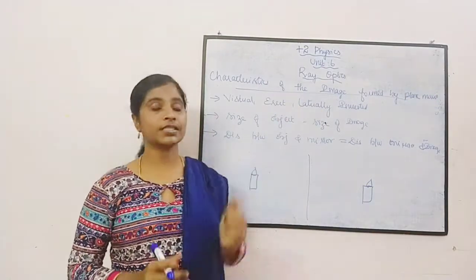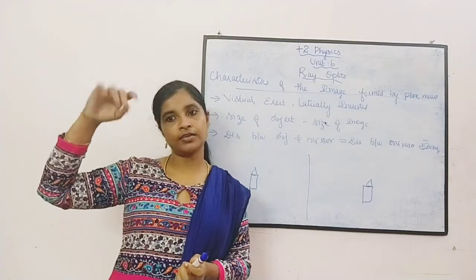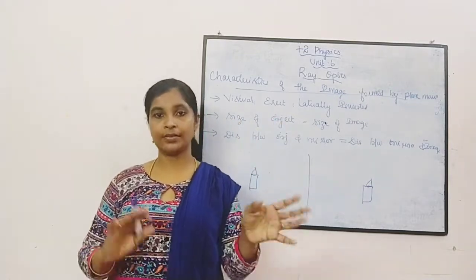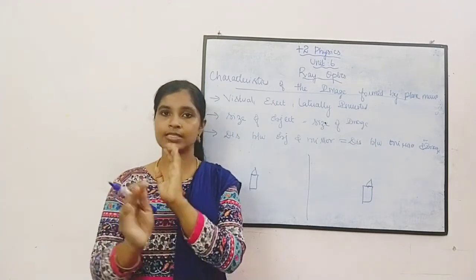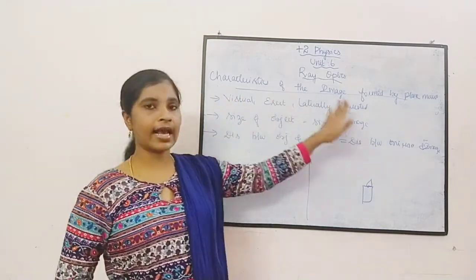The third one is that it is laterally inverted. Laterally inverted means if you raise your right hand, it will seem like the left hand. If you raise your left hand, it seems like your right hand. That means right appears as left and left appears as right. Such a type of image is called laterally inverted. So it is virtual, erect and laterally inverted.